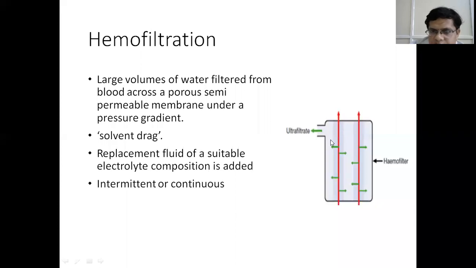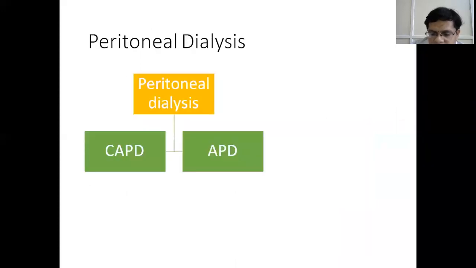So this method is called hemofiltration. It can be done as intermittent or continuous. About 1 to 2 liters of filtrate is replaced per hour. So this is about hemodialysis.